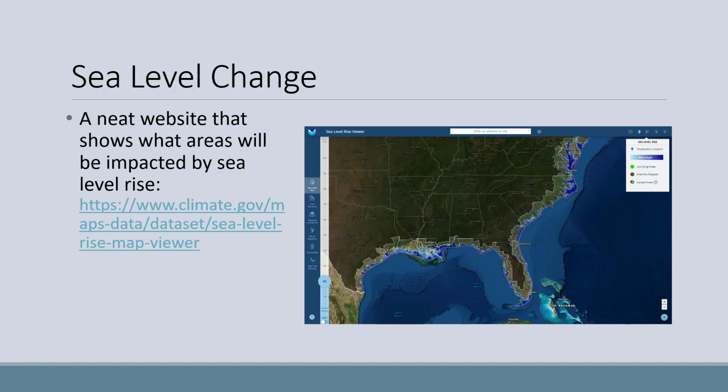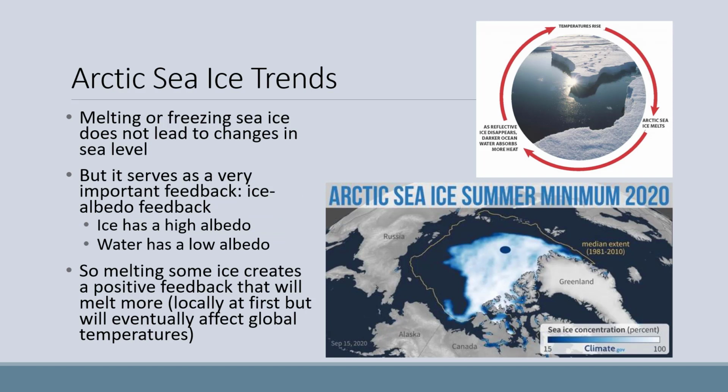Here's a neat website that shows what areas will be impacted by sea level rise. You can check it out and see if any areas you are familiar with will be below sea level in the near future. Earlier, I showed you a map that shows that high latitude areas are impacted by climate change more than low latitude areas.